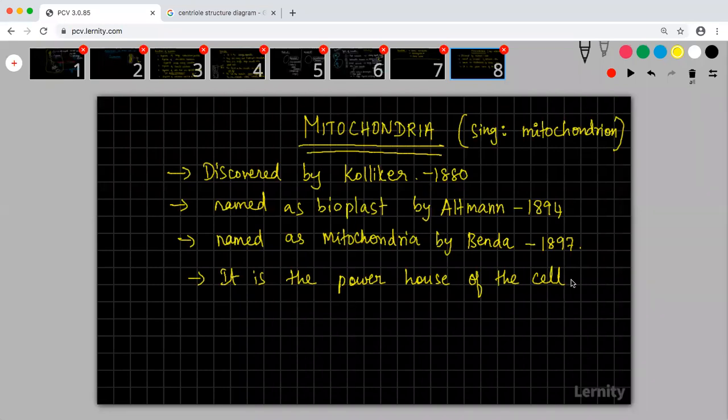Okay, so quickly read these points and tell me if I have to teach these things. Just the pronunciation: Kolikar, Altman, Benda.